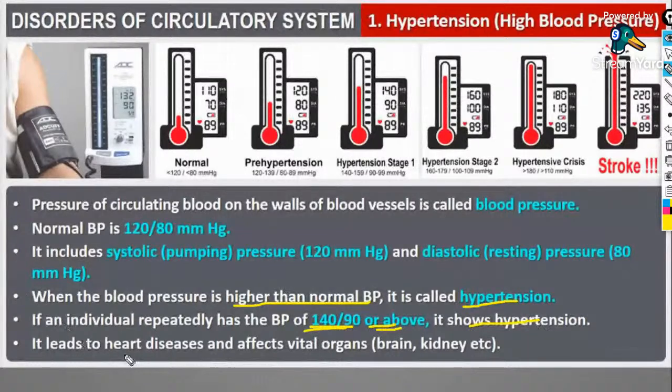It leads to heart diseases and affects vital organs like the brain, kidney, etc. All those things will be affected if hypertension or high blood pressure occurs. Yes, that's about hypertension, the very first disorder of the circulatory system.